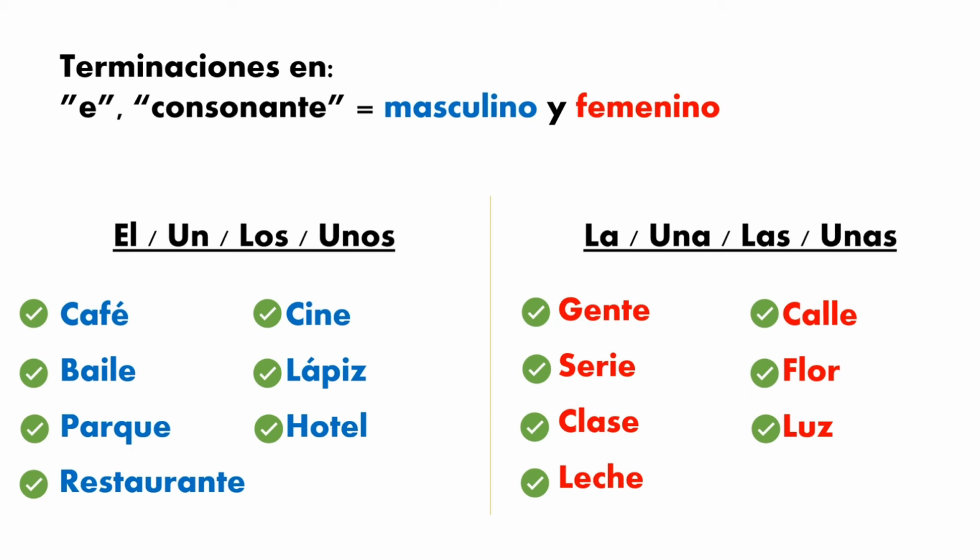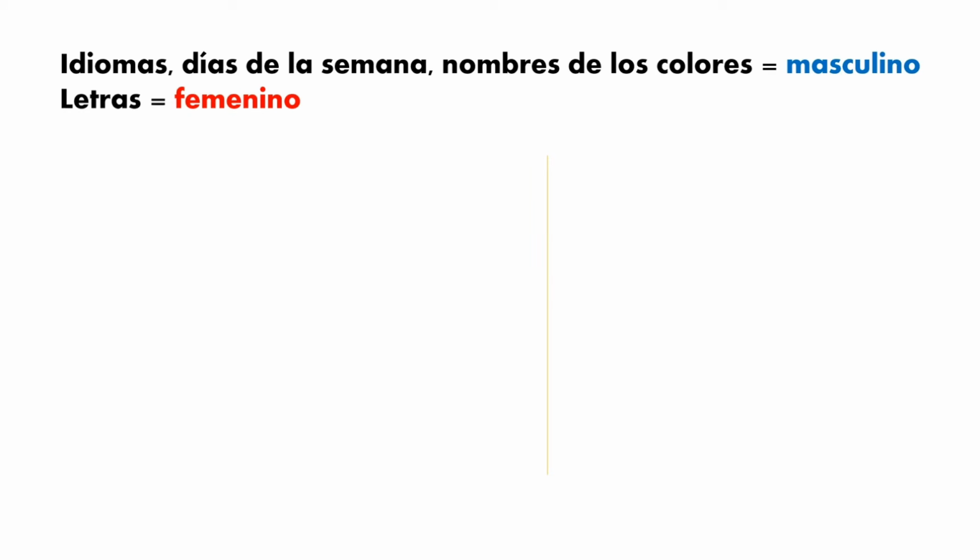Okay, so now let's continue with the next example. Okay, guys, in this case, we have this. When a word is idioma, días de la semana, or nombres de los colores, it will be masculine. And if we are talking about letras, it will be feminine. Okay, let's see some examples.